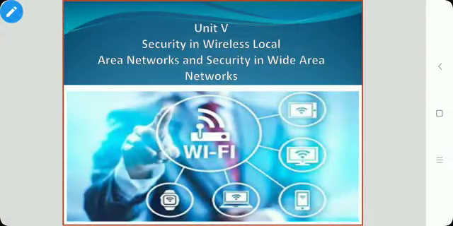Dear students, now we will start with Unit 5. Unit 5 has two sections: security in wireless local area network and security in wide area network. First is security in wireless local area network. This section presents the security techniques used in local area networks, specifically IEEE 802.11. After an introduction to the IEEE 802.11 wireless local area network, we will discuss its security mechanism and focus on the flaws of WEP.